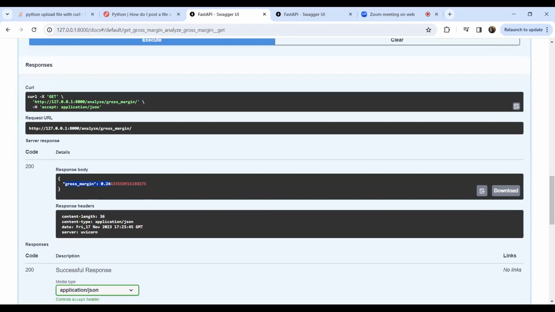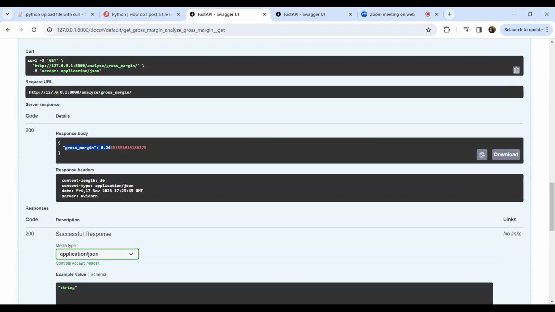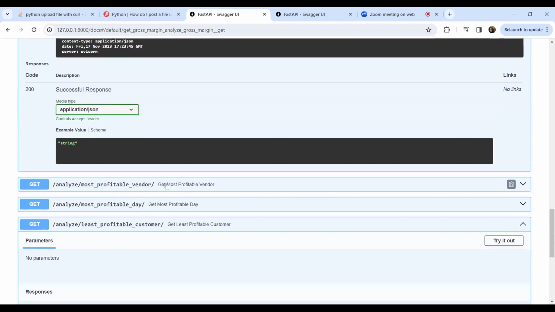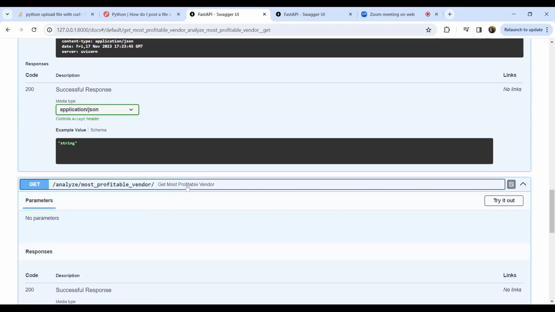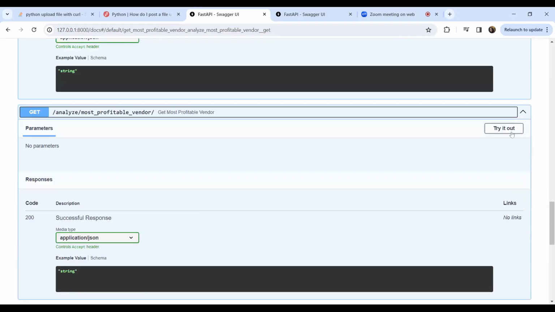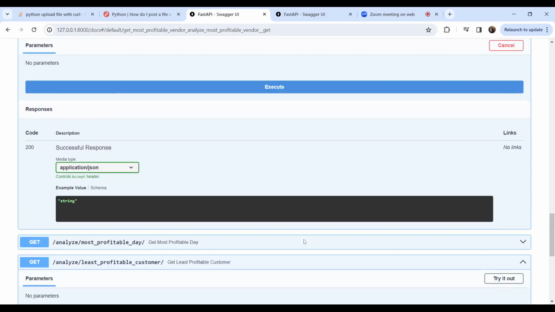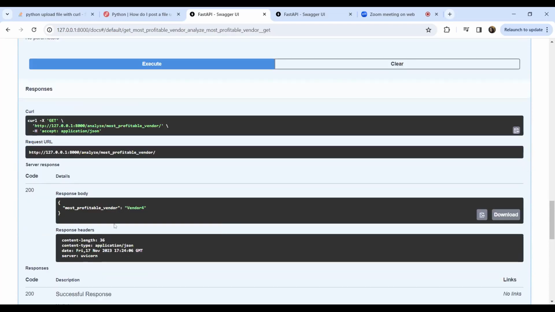And we get the gross margin as 0.246. So this can be rounded or converted to a percentage. And then we move to who's the most profitable vendor. So here we can see that the most profitable vendor is vendor 4.